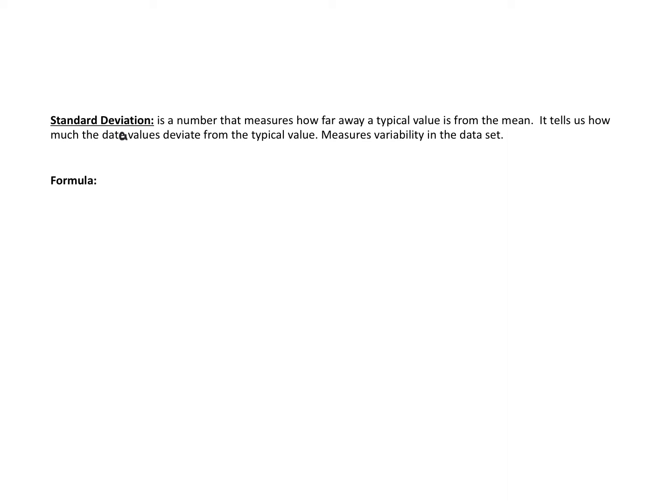So there's a formula for calculating that, and I'll show you the formula for calculating the sample standard deviation. The notation we use when we have a sample is s, and then also how you would calculate that if you were looking at the population data. So for the population, the notation for the standard deviation is sigma. So to calculate the standard deviation for a sample, you want to take the square root of, and this formula makes a lot of sense.